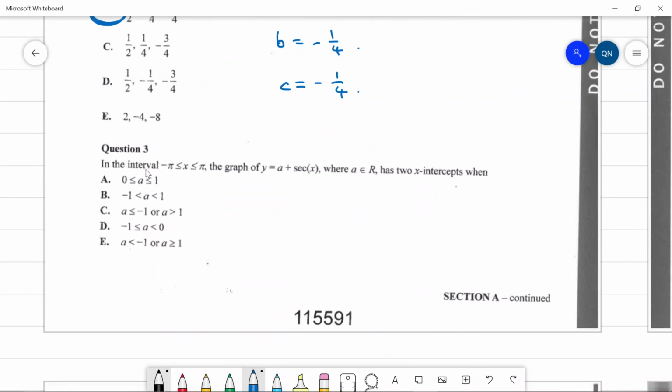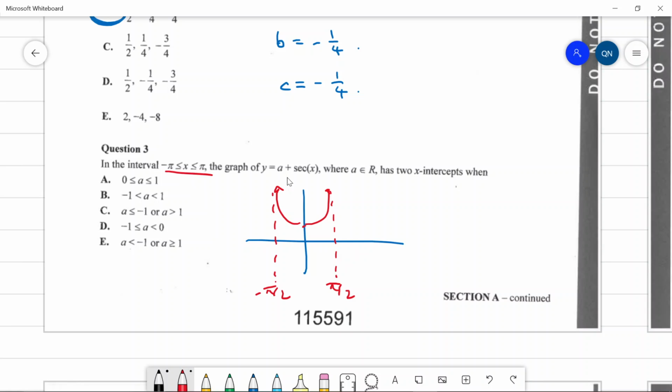We have an interval, the graph of a plus secant. What does secant look like? I think that's the one which has the y-intercept at (0, 1) and has two x-intercepts. Let me try to remember what secants look like. I think it's like that. And then the asymptotes would be at pi on 2, I'm assuming. That seems about right. So we have pi on 2, negative pi on 2. But this is from negative pi to pi, so we want these branches here as well. So that would be pi, negative pi, and then negative pi over here. A is a real number, so we're doing some kind of vertical translation.